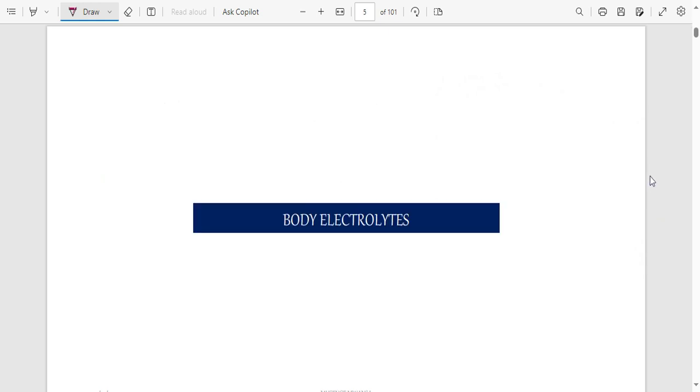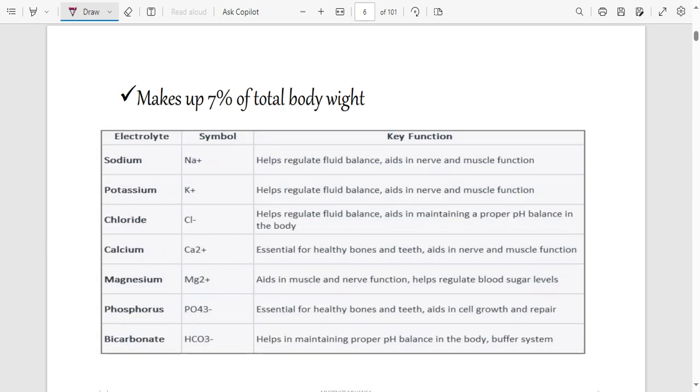Now let's talk about body electrolytes. What are electrolytes? Electrolytes are just ions. In the body, we have different ions. Actually, ions make up 7% of your total body weight. Take note of that, 7%. You have sodium ions, potassium ions, chloride, calcium, magnesium, phosphorus, bicarbonate, and other ions. A lot of ions. Just some bit of function: sodium regulates fluid balance and helps nerve and muscle function. You understand this, especially sodium is very important when it comes to contraction of muscles.